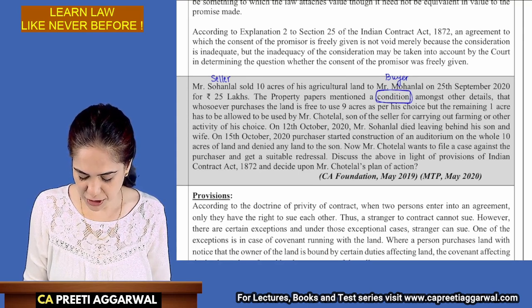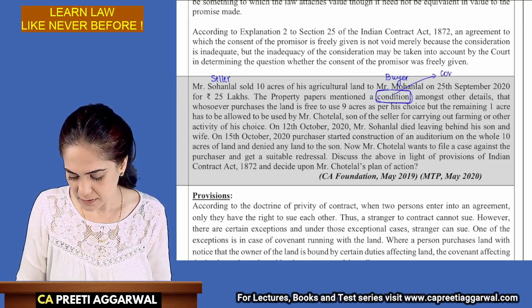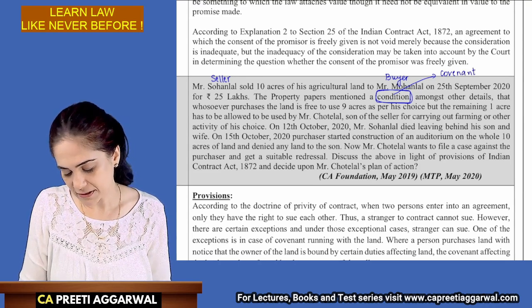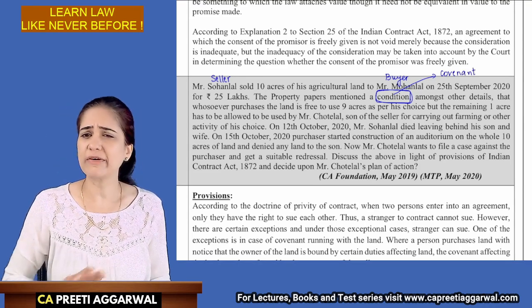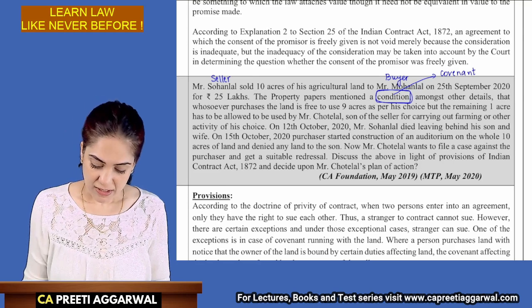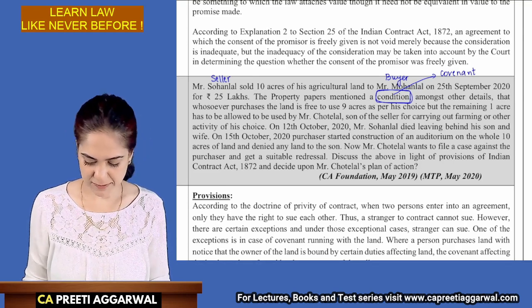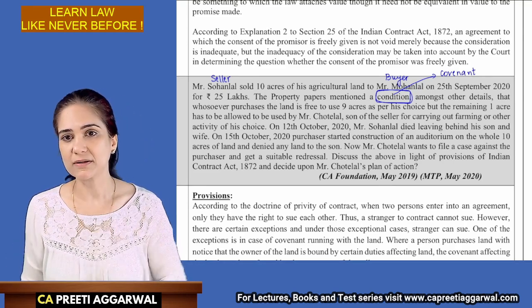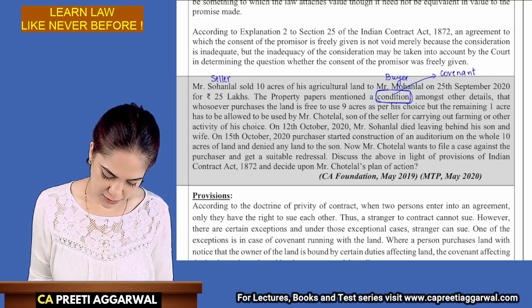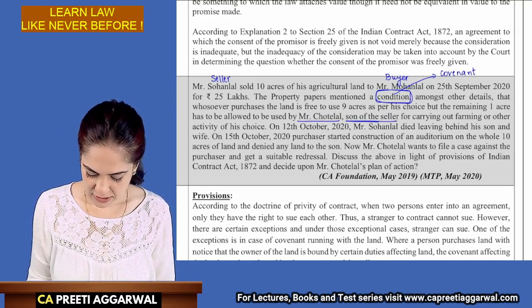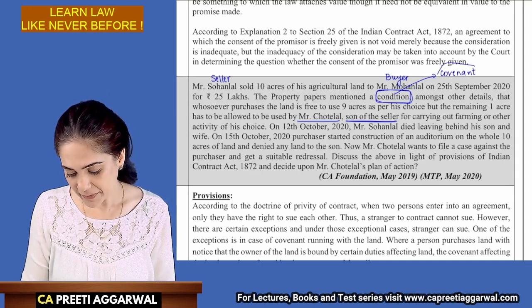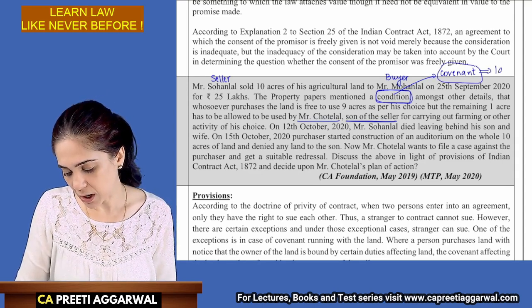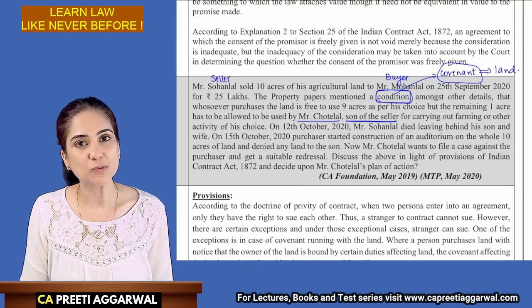This condition means it is a covenant. That whoever purchases the land is free to use 9 acres as per his choice, but the remaining 1 acre will be allowed to be used by Chote Lal, the son of the seller. So this is a covenant which is attached to how the land is to be used.